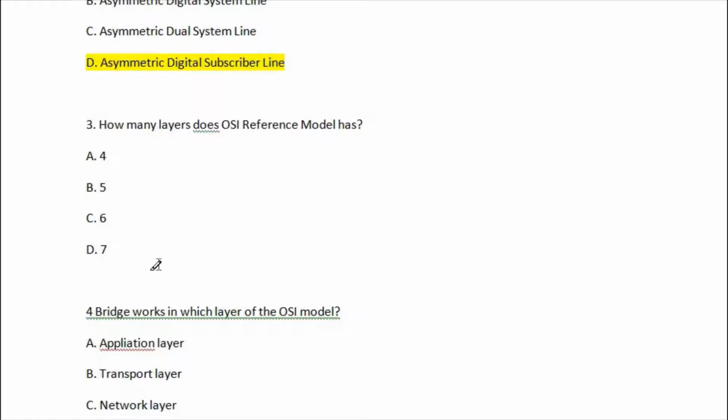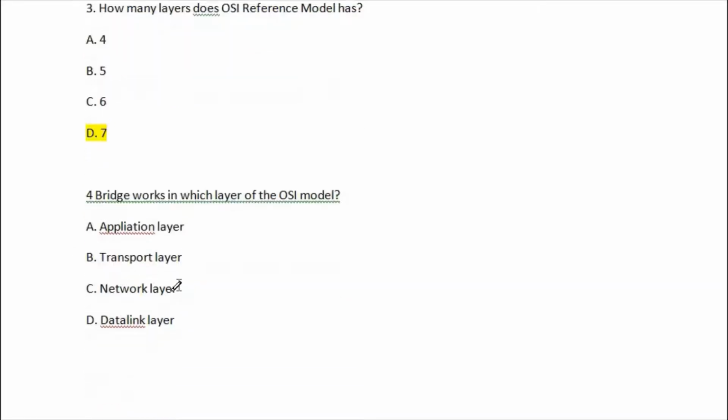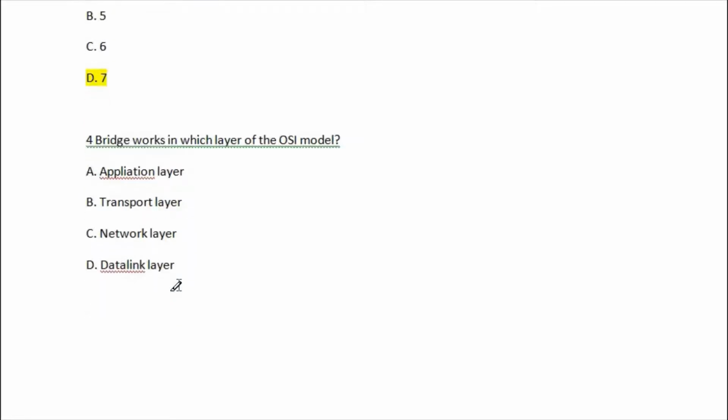First layer is physical layer, and second layer is data link layer, and third layer is network layer. So physical layer, data link layer, and network layer are also called media layers, and fourth layer is transport layer, and fifth layer is session layer, and sixth presentation, and last one is application. So transport layer, session layer, presentation layer, and application are also called host layers. So right answer of question number 3 is option number D. 7 layers in the OSI model.